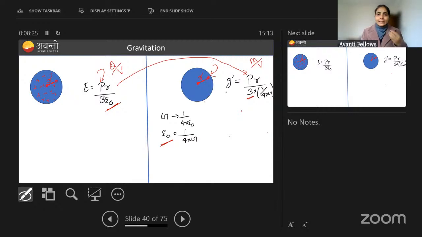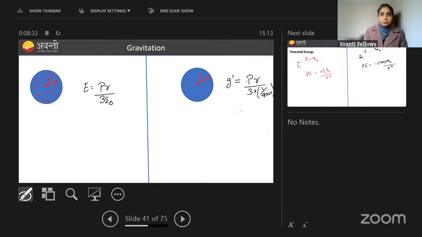But generally in gravitation, the formula is not written like this. We need to further simplify it. For simplification, you don't have to do anything, just put the value of rho. Rho is how much? M by 4/3 pi R cube. Okay, rho r is r by 3 into 1/4 pi G.